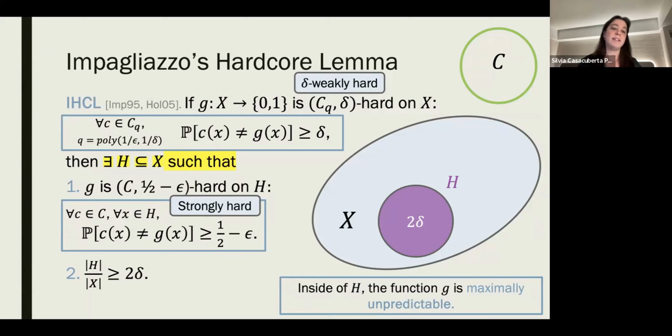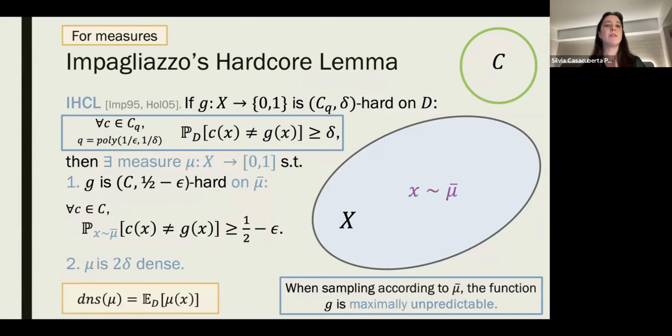And this is something that is desirable in the realm of cryptography, and that's also how the hardcore lemma came about, so that we can obtain hardcore predicates. Moreover, we need to say something about the density of H, and it turns out that the optimal size that the hardcore set H could have is 2 delta. Originally, Impagliazzo showed how to get delta density, and it took 10 years for Holenstein to show that we can obtain the optimal 2 delta density.